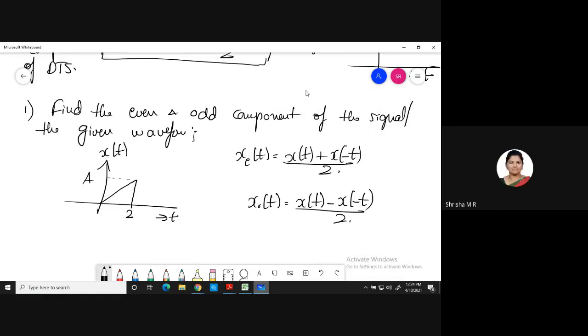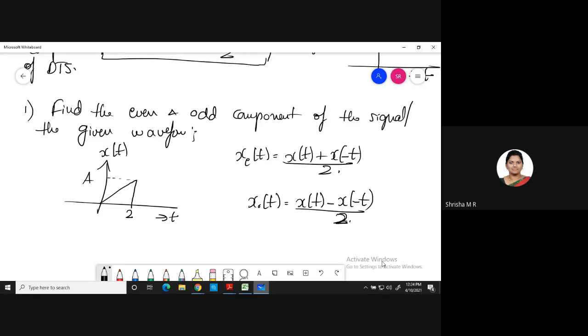So to find the even and odd components, first you take the mirror image or time reversal of x of t, then add it and divide by 2. For the odd component, you take the mirror image, subtract it from the original and divide by 2.